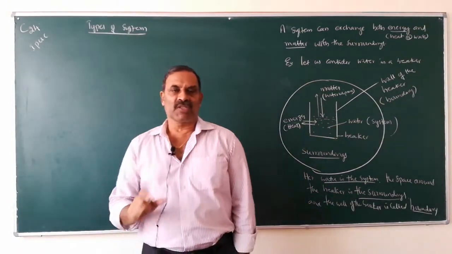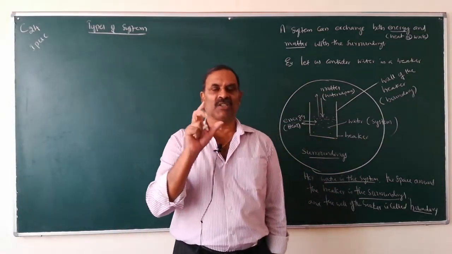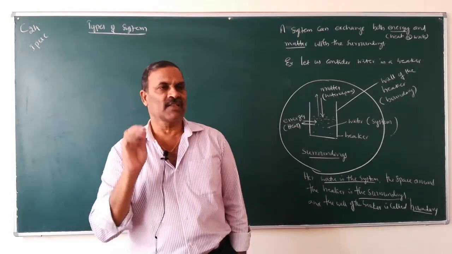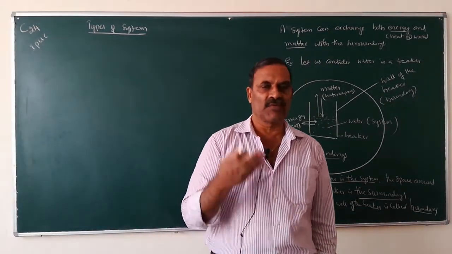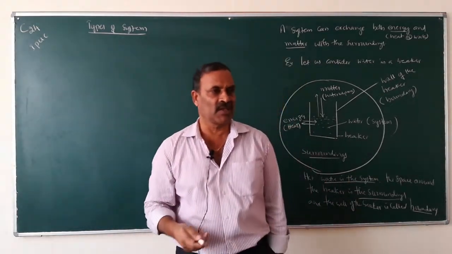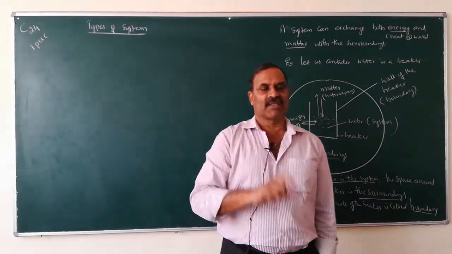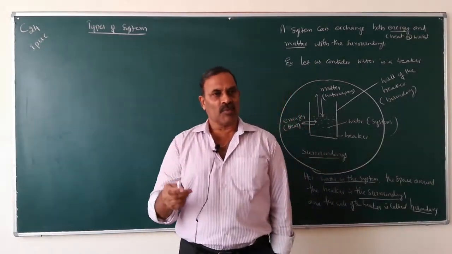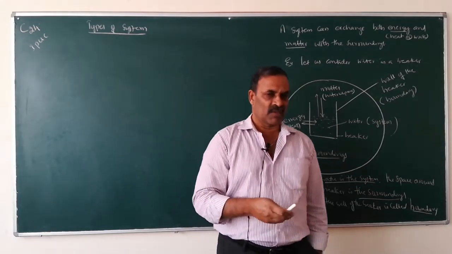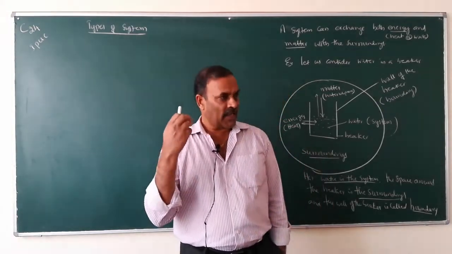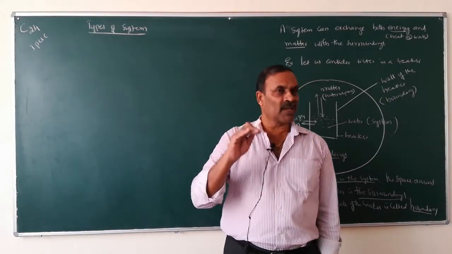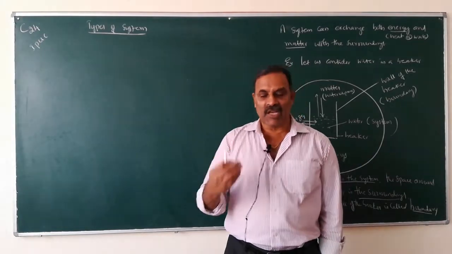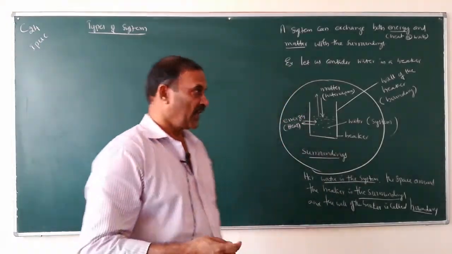Part of the universe which is under our thermodynamic study is called a system. For example, if you conduct a reaction in a beaker, the reaction is the system. If you talk about water, water is the system. If you talk about anything, that becomes the system, the remaining portion becomes surroundings.